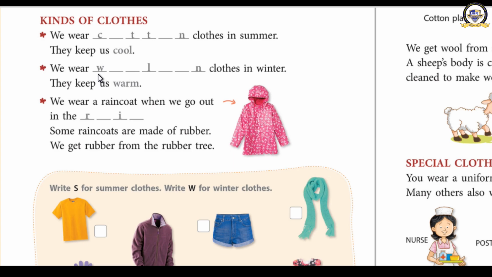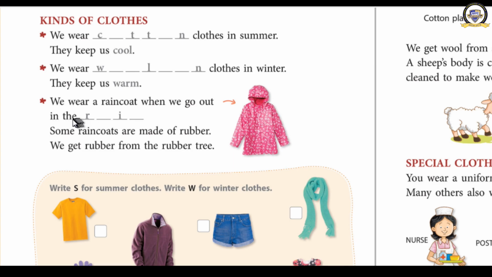Spelling W double O double L E N. Woolen. Why? Because they keep us warm. Why do we wear woolen clothes in winter? Because woolen clothes keep us warm.